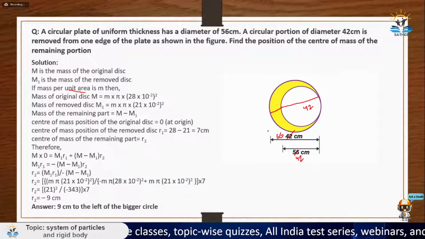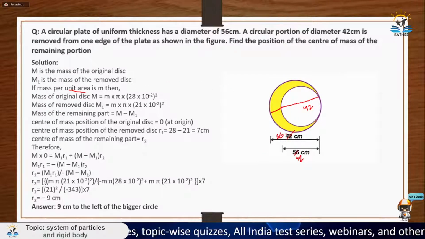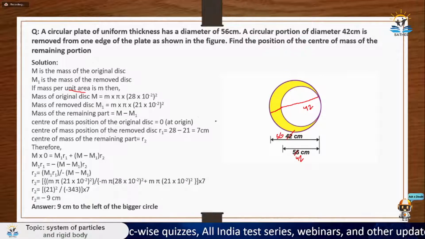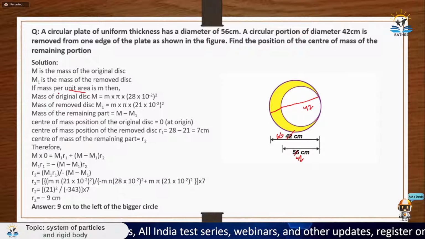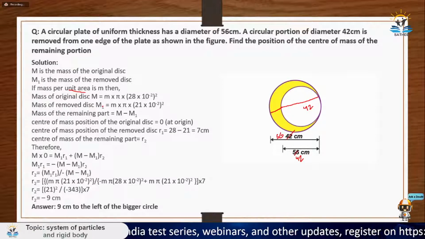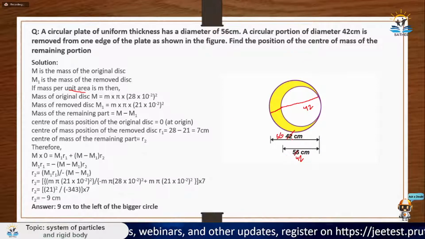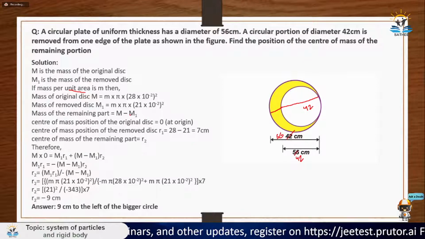Initially the diameter is 56, so the radius would be half of 56, which is 28. So pi r squared into small m is the mass of the original disk, capital M. Then calculate the mass of the removed disk. The removed disk mass would be m into pi r squared, and here r would be 42 by 2, which is 21. So this is the mass of the removed disk.